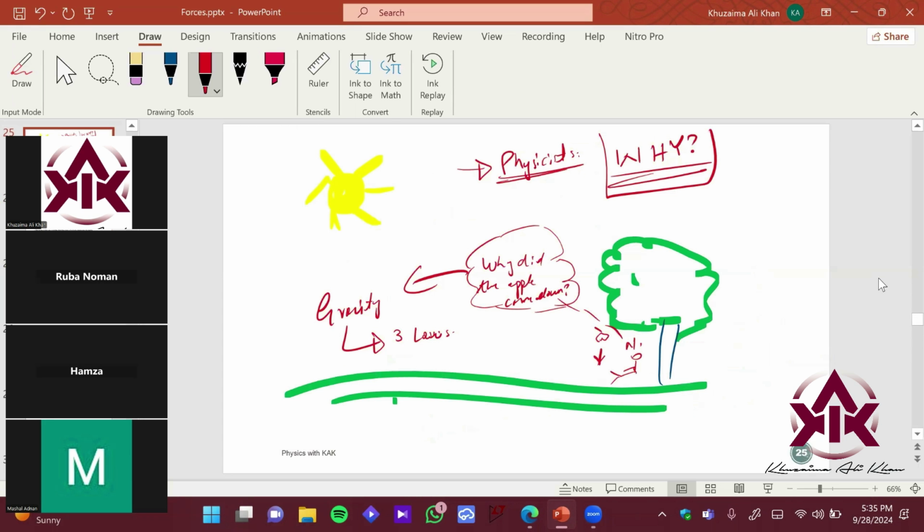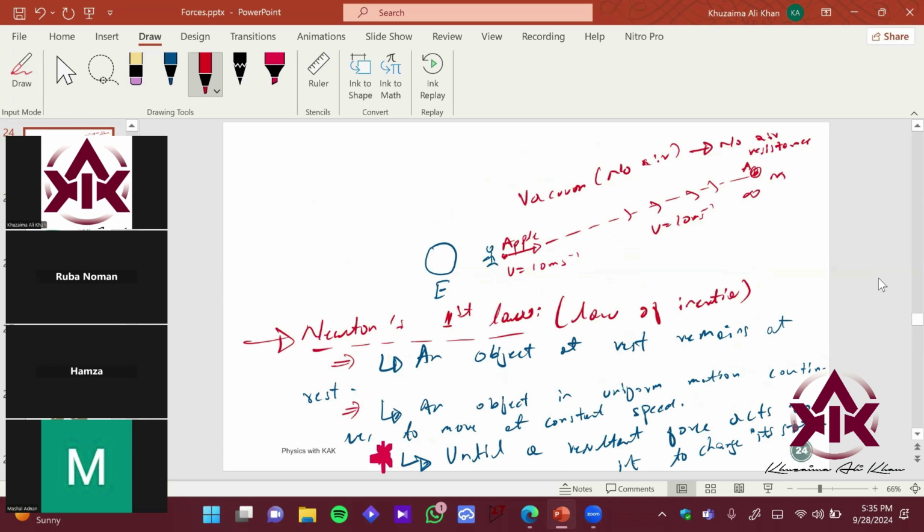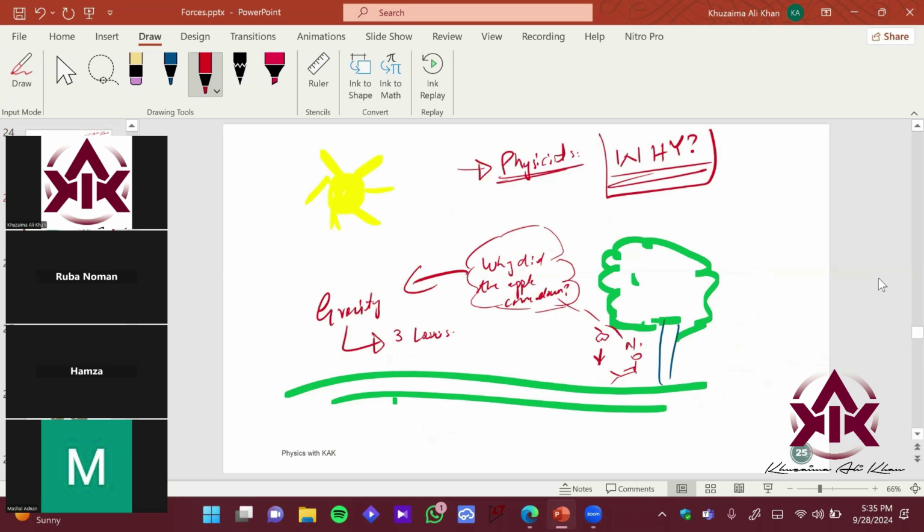So what does Newton's first law say in summary? कि अगर object is at rest, it would try to remain at rest, and an object at constant motion will try to move with constant motion until a force acts on it to change its state. That is the summary of Newton's first law.